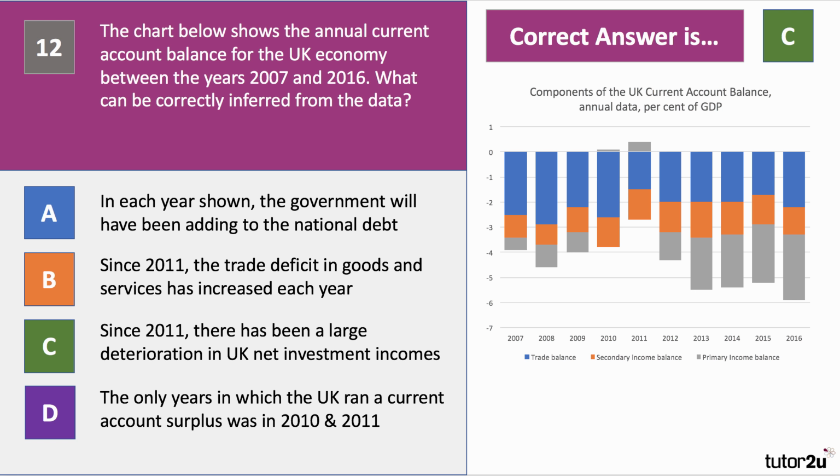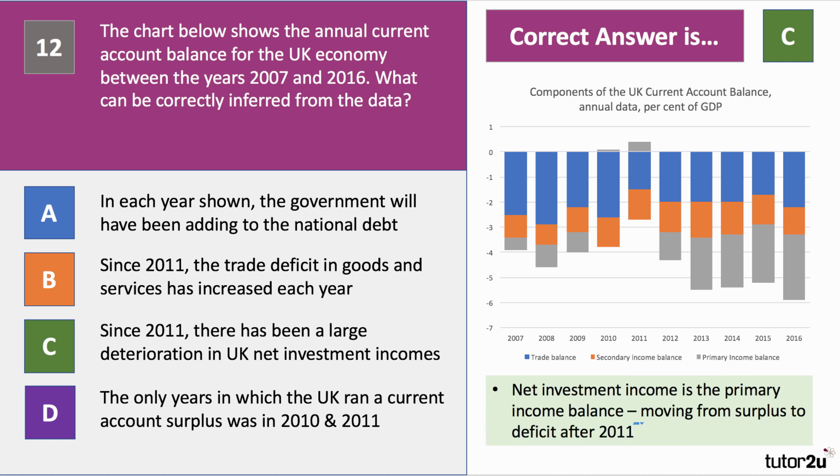Net investment income is the income from overseas assets, and that appears on the primary income account in grey. And it went from a small surplus in 2010, 2011, and we've had 5 years so far, and probably more to come, of negative net investment income, more money flowing out on the investment income account than is flowing in. Some students choose A, and if they do that, they're confusing the external debt associated with the current account with the government debt associated with a budget deficit. So the net investment income is the primary income balance moving from surplus to deficit after 2011.